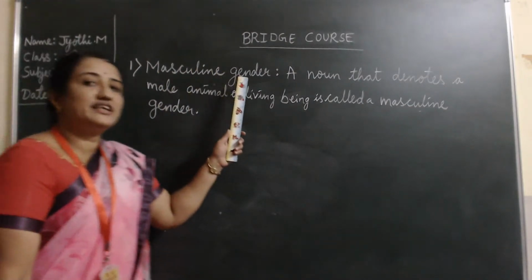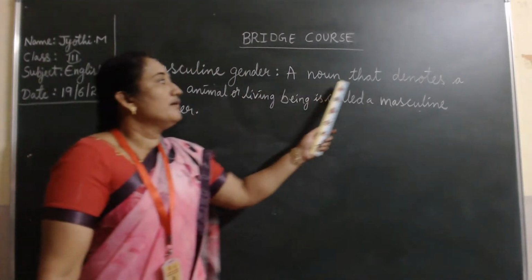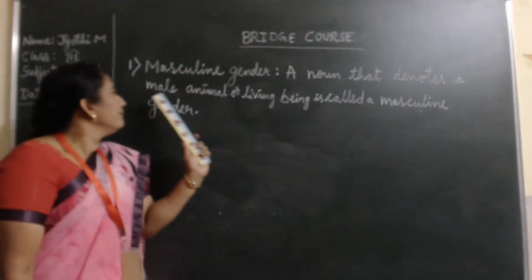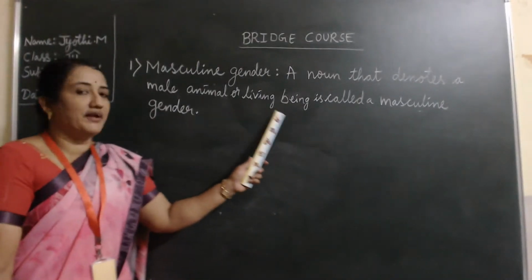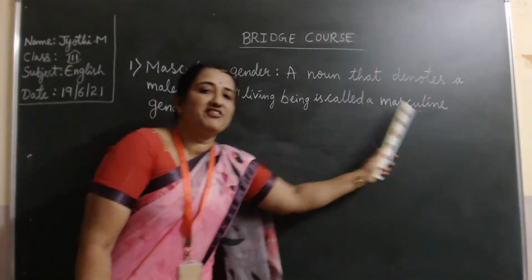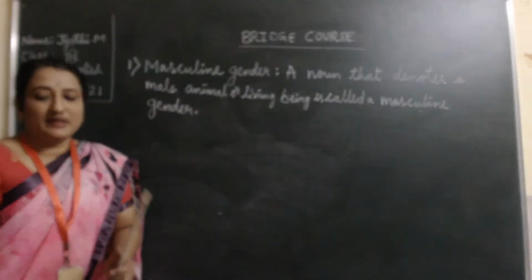What is masculine gender, children? A noun that denotes male animal or living being is called a masculine gender.